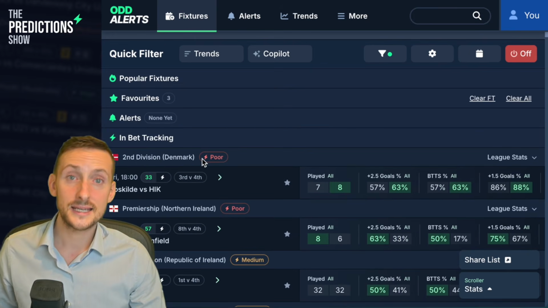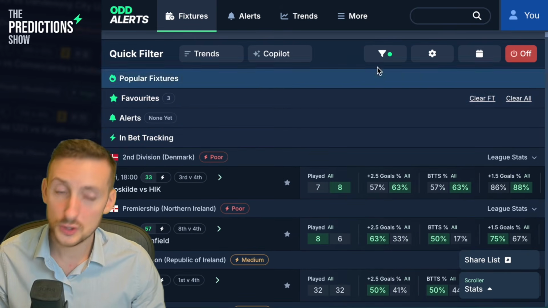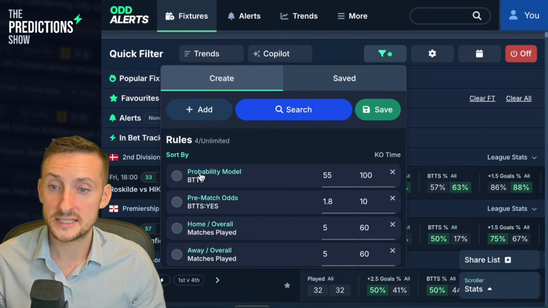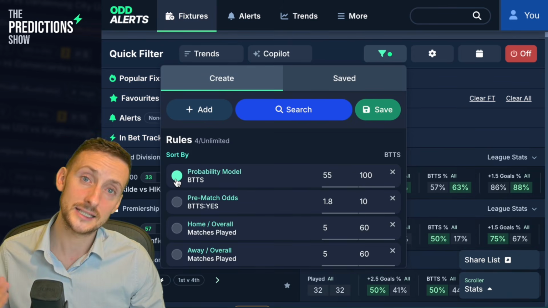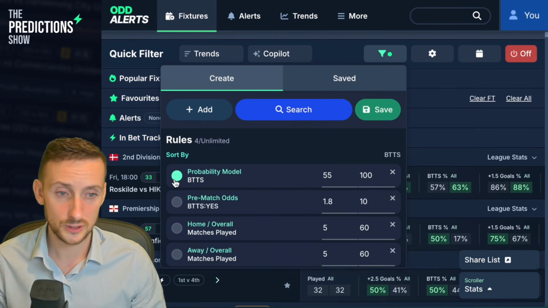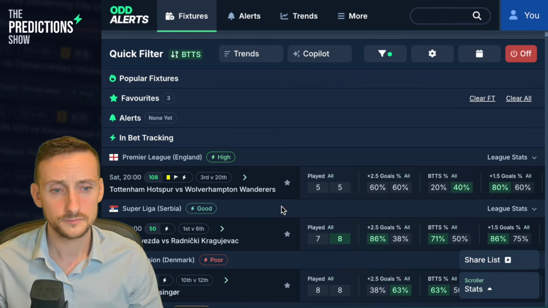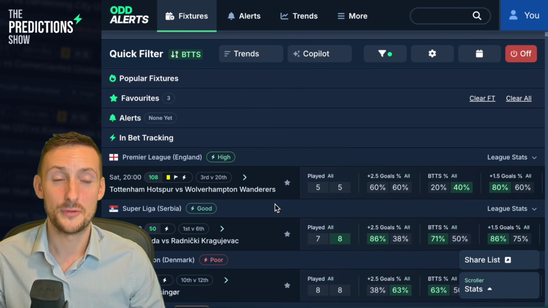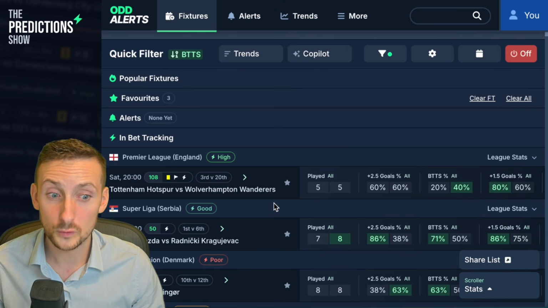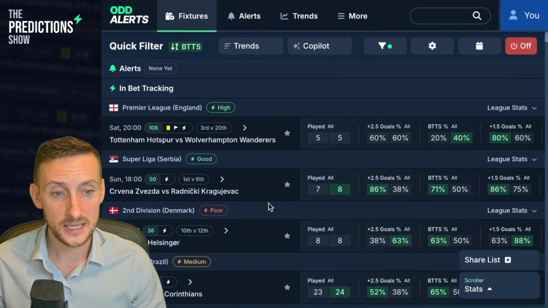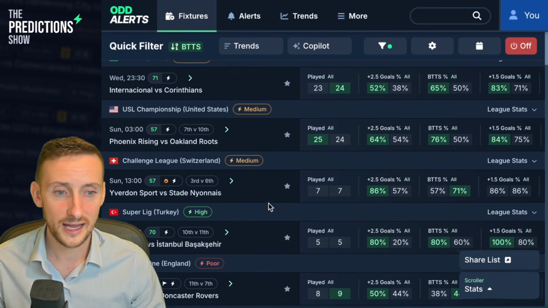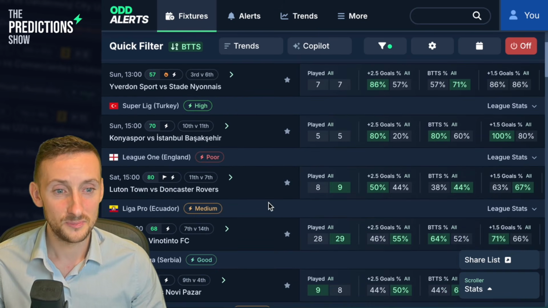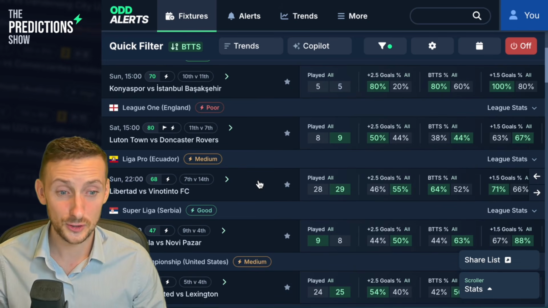Now, we're not sorting by anything at the moment, but you can also do that, and I would recommend that you do. So we're going to want to sort by the BTTS probability model so that we get the highest ranked games first. Just click the circle, hit search, and we see that Tottenham against Wolves is right up there. 3rd against 20th, big win for Wolves, of course, in the week in the Carabao Cup. What other games do we have here? We've got games from Switzerland, absolutely brilliant for BTTS and over 2.5 goals, and the alerts as well.